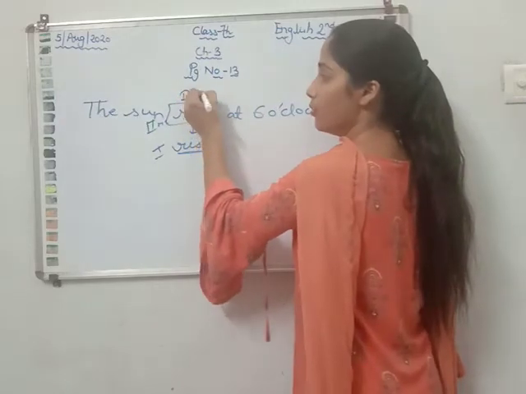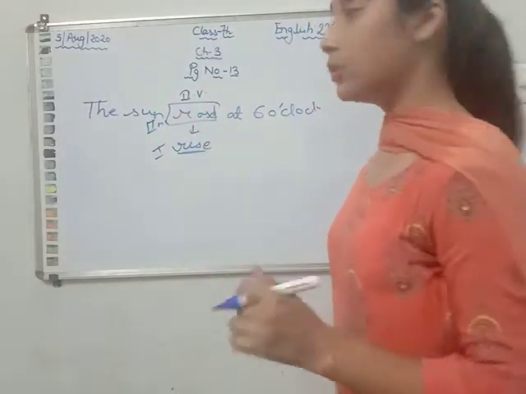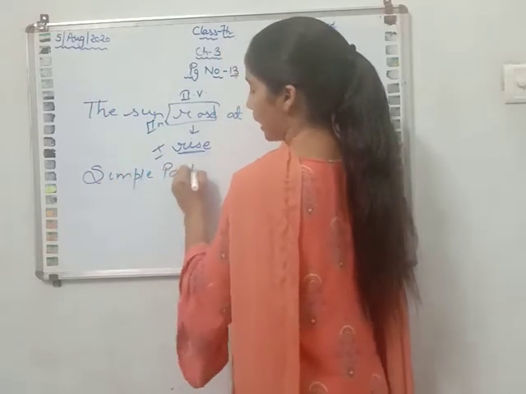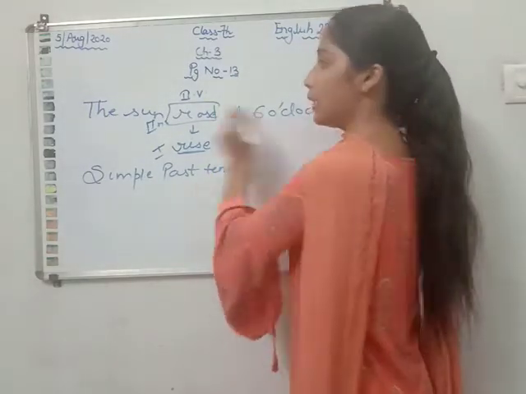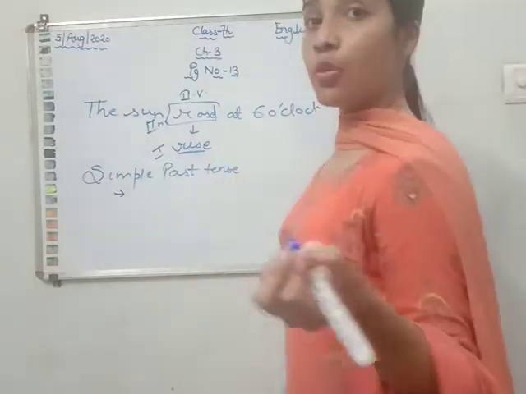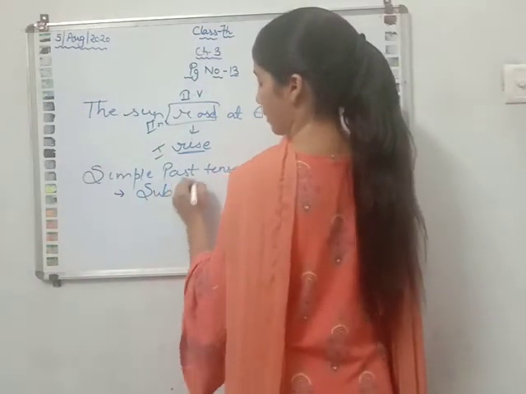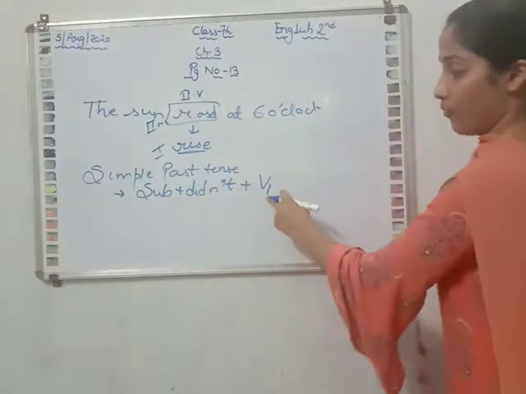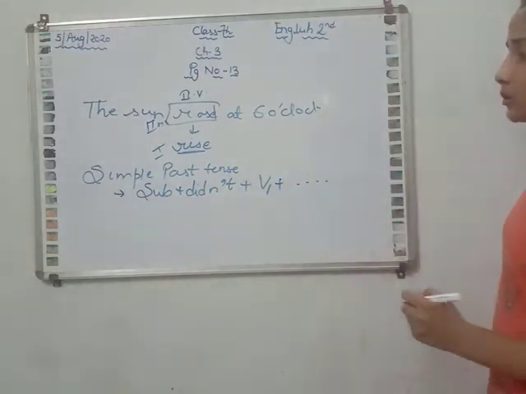The second form of verb is used over here. You can understand that rose is in second form. So this sentence is in simple past tense. Okay. I hope this is clear to you. So what is the rule? How you will change the sentence of simple past tense affirmative into negative? Like this, subject plus did not, then verb first form. Remember, you have to use verb first form over here, and after that rest part of the sentences.